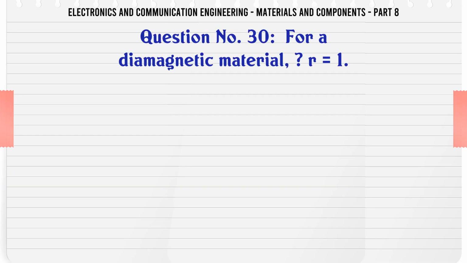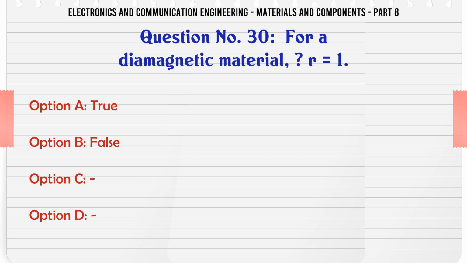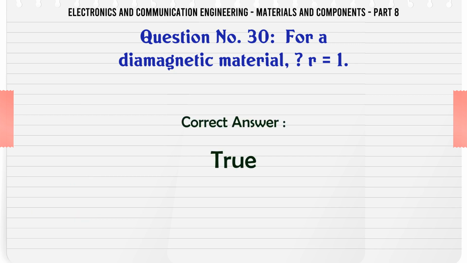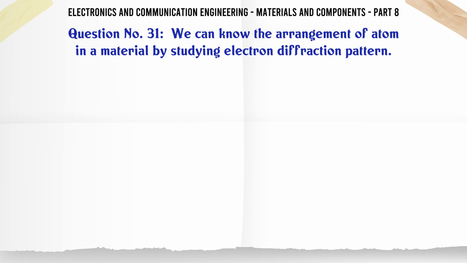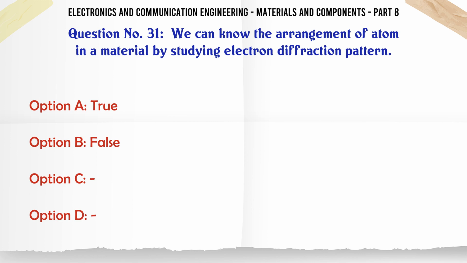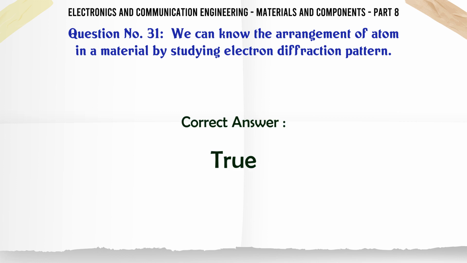For a diamagnetic material, R1, A. True. B. False. C. D. The correct answer is true. We can know the arrangement of atoms in a material by studying electron diffraction pattern. A. True. B. False. C. D. The correct answer is true.